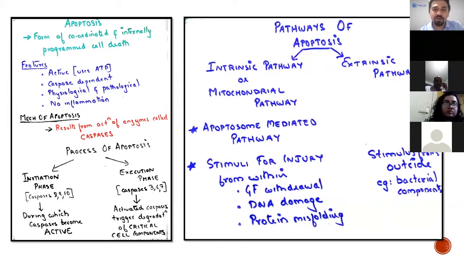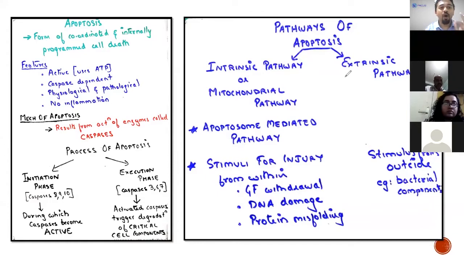I'll come back to fat necrosis again. Don't worry, I will repeat it again. Let me just finish apoptosis now because we have already started. I will come back to it, Dr. Sujay. Once we finish this, I will come back to that. Okay, so now we are going to see apoptosis.